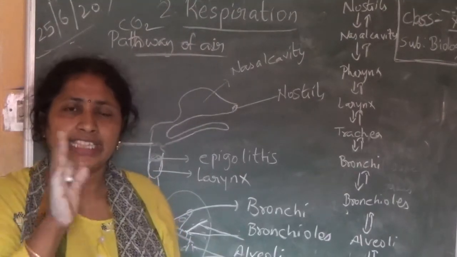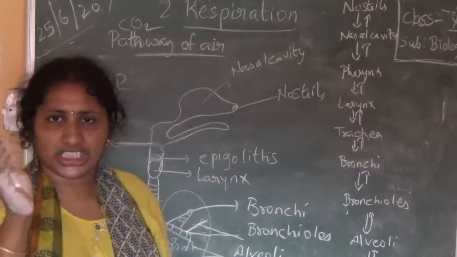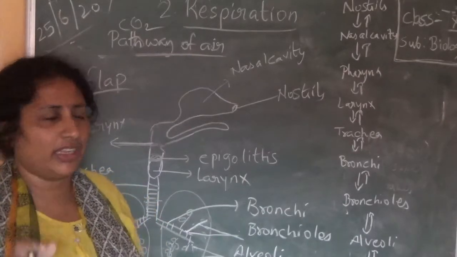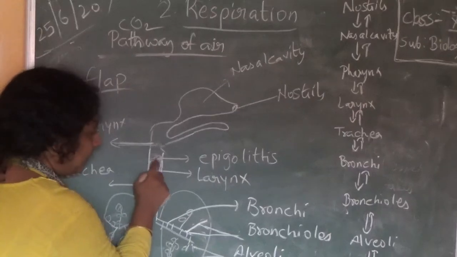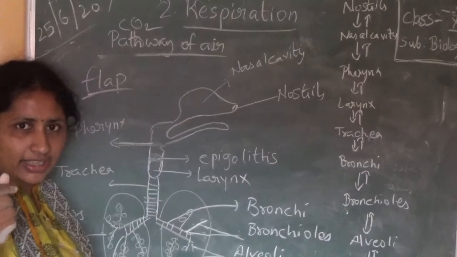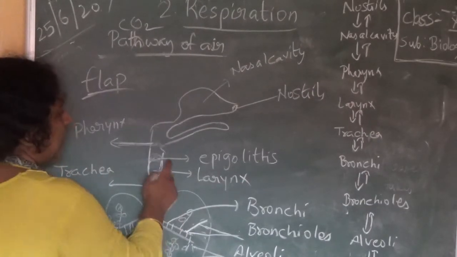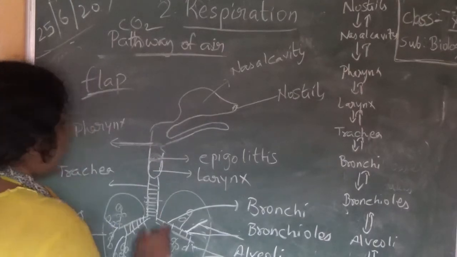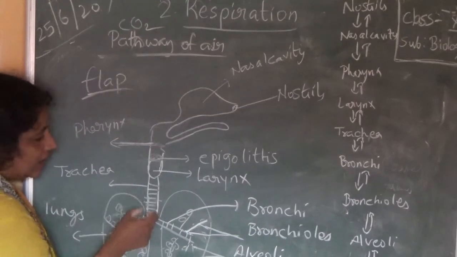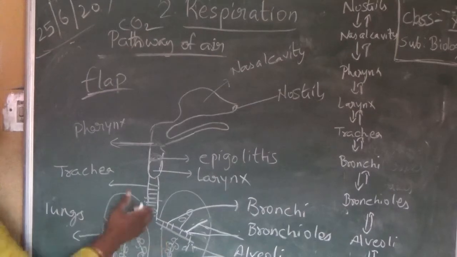On the larynx, a thin flap-like structure, like a small piece of paper, is present. That is called epiglottis. It is a flap-like, very thin, small opening-like structure. That is called epiglottis. This epiglottis is there, larynx is there. Now where is the larynx present? On the trachea.